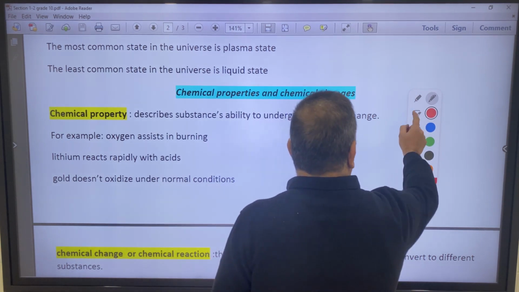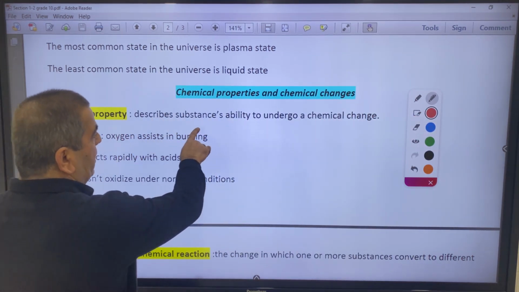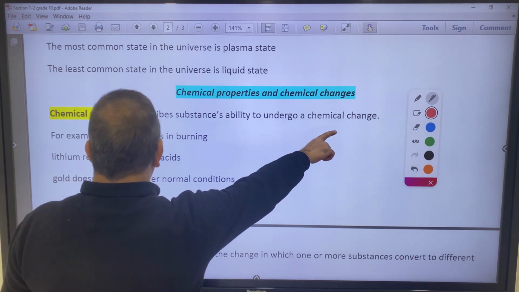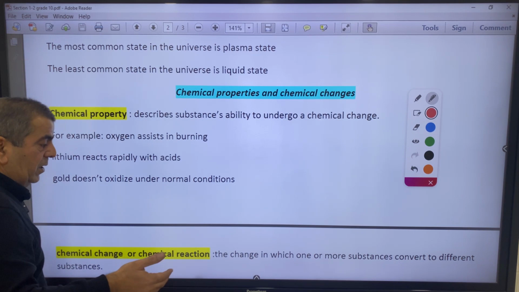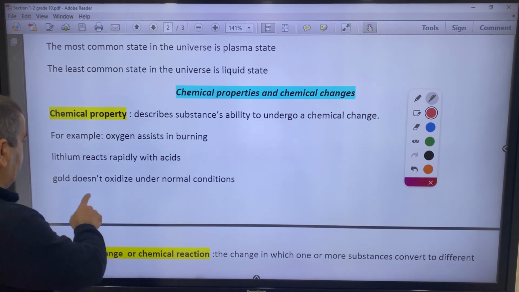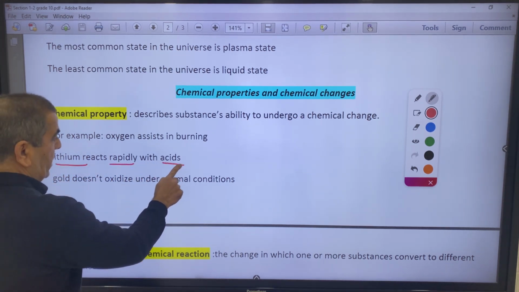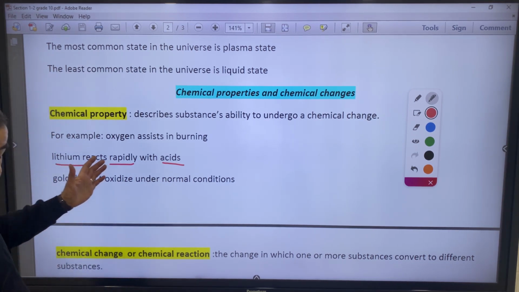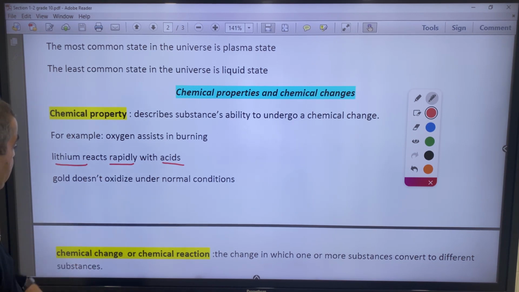So here, the chemical property describes the substance's ability to undergo a chemical change. For example, oxygen assists in burning. Oxygen undergoes this reaction, and oxygen participates in the reaction. Lithium reacts rapidly with acids. Lithium can undergo this reaction rapidly. So it is a chemical property.